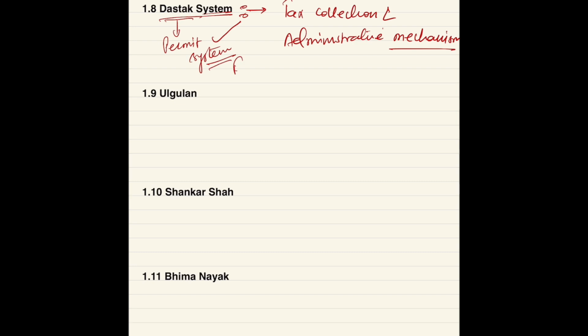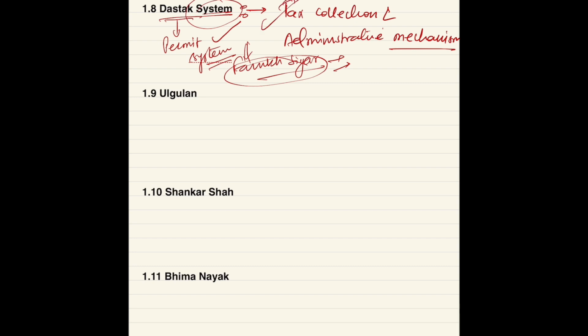If you remember Farrukhsiyar, he gave Dastak to the Britishers. Okay, so don't mention this Farrukhsiyar here because this is not about Dastak, this is about the Dastak system. So what was the system? So basically you have to mention the tax collection thing. Okay.